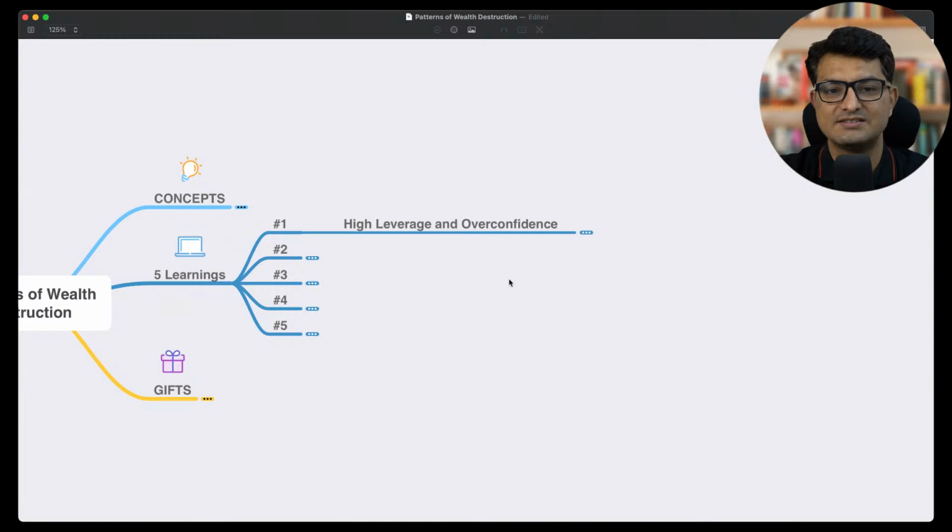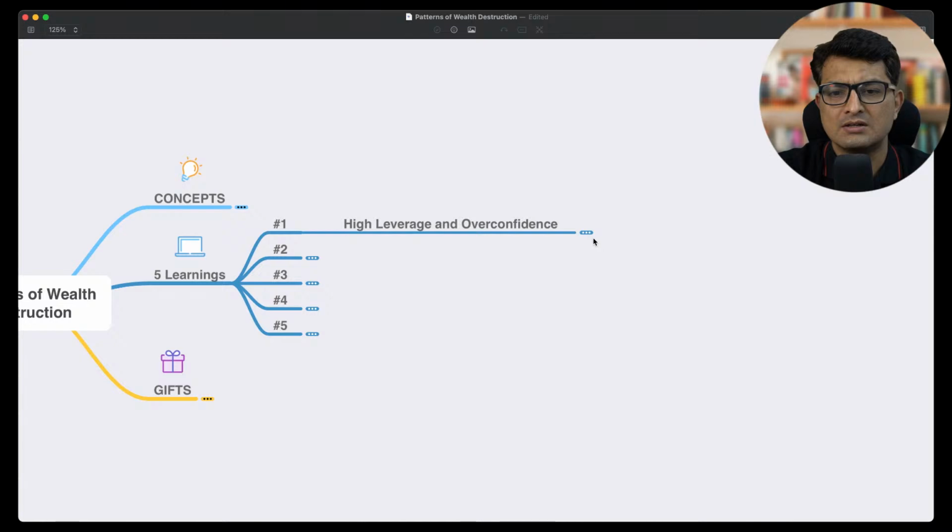So first is high leverage or overconfidence, or probably both. The first pattern I see in most of these companies, if you go back to the list which I've shared, is that most of them are financials, which are predominantly leveraged. If you think about DHFL, Yes Bank, or Reliance Home Finance, all these companies are predominantly in banking or NBFC sectors, which are predominantly leveraged, right? Their business itself works on leverage.